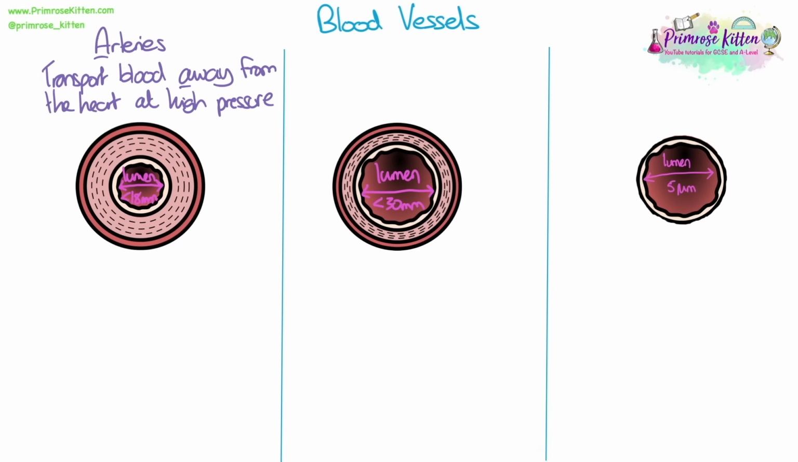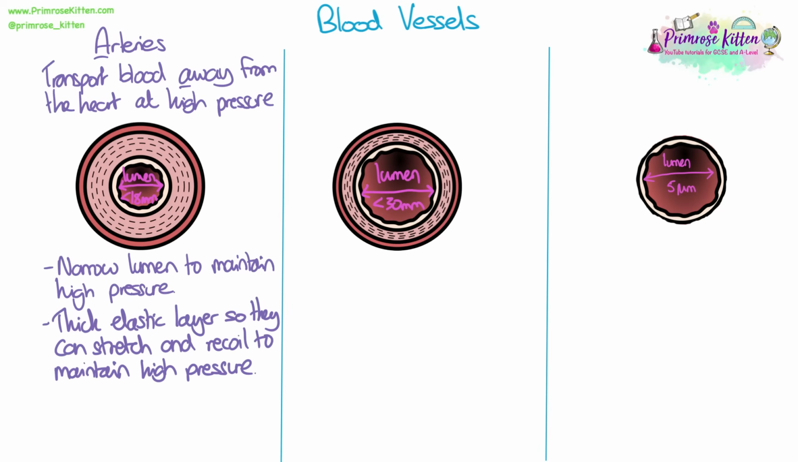Arteries transport blood away from the heart at high pressure. This is how I remember the A for arteries and A for away from the heart. They have a narrow lumen to maintain high blood pressure. They have a thick elastic layer so they can stretch and recoil to maintain high pressure.